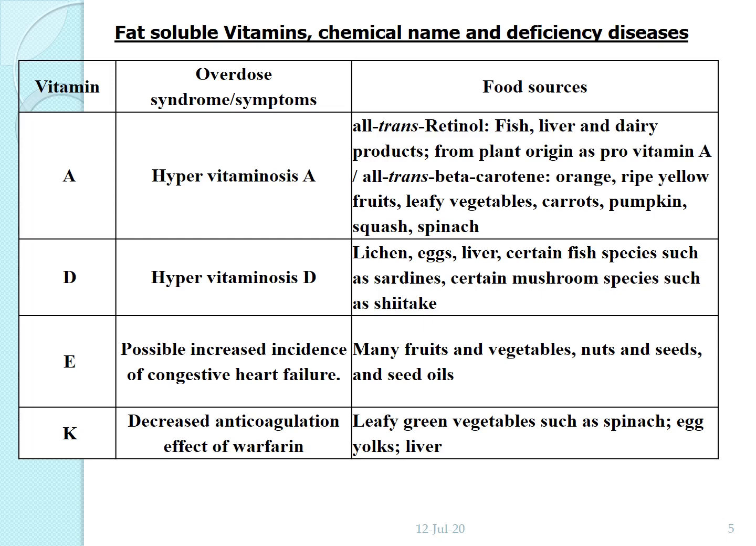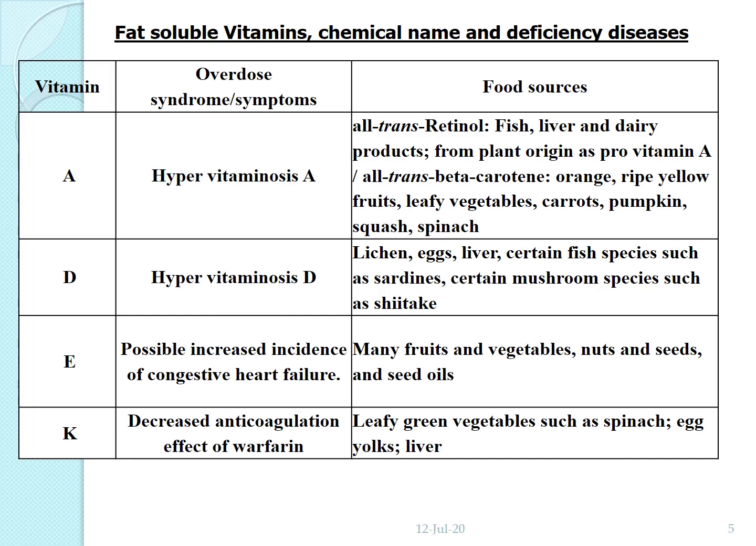Then vitamin E, and the overdose results in increased incidence of congestive heart failure, because cholesterol is associated with vitamin E and adrenaline, so vitamin E overproduction results in heart diseases. Food sources are many fruits and vegetables and oil seeds, for example sesame oil seeds.